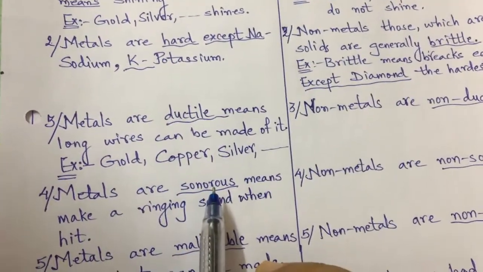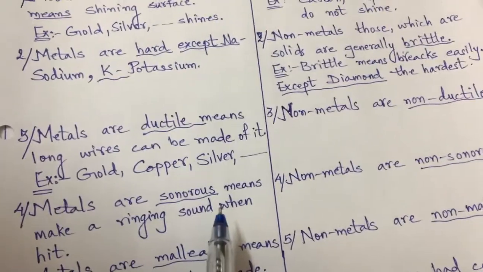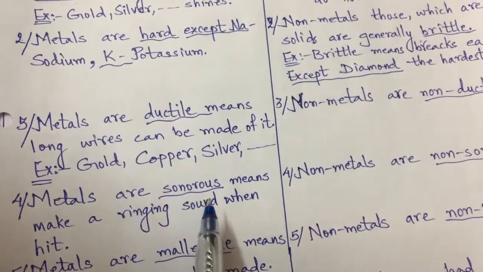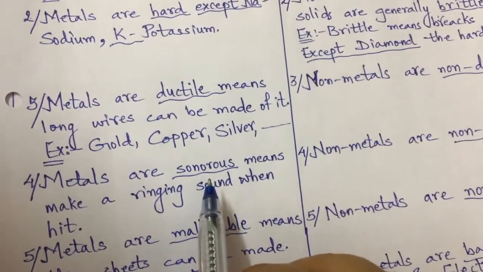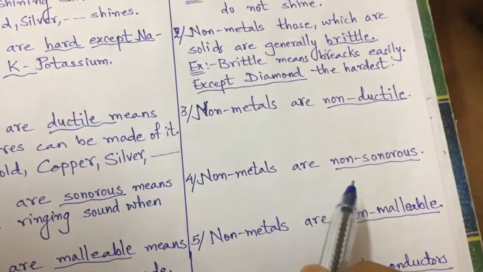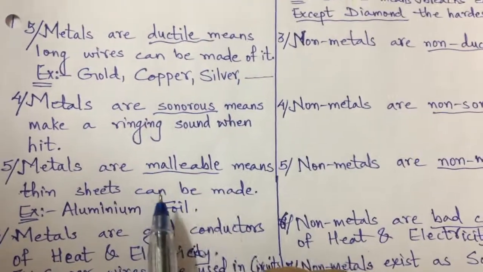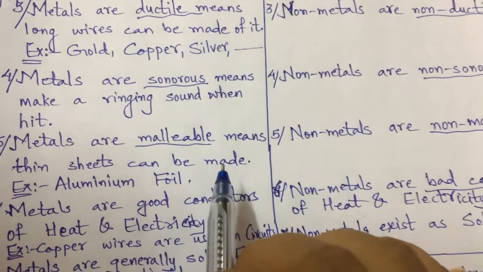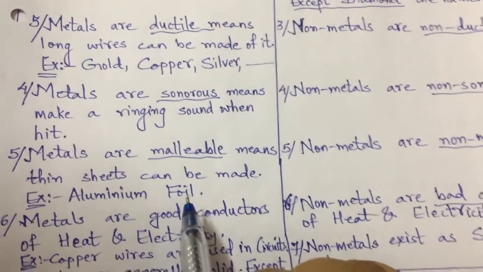Metals are sonorous, that means they give a ringing sound. In school, when the bell rings, we listen to the sound of the bell. Why? Because the bell is made up of the metal brass. It is an alloy of two metals, and that is brass, right? Whereas non-metals are non-sonorous. Metals are malleable, means thin sheets are made possible by hammering on it. Aluminum foil, you have seen how thin it is, right?